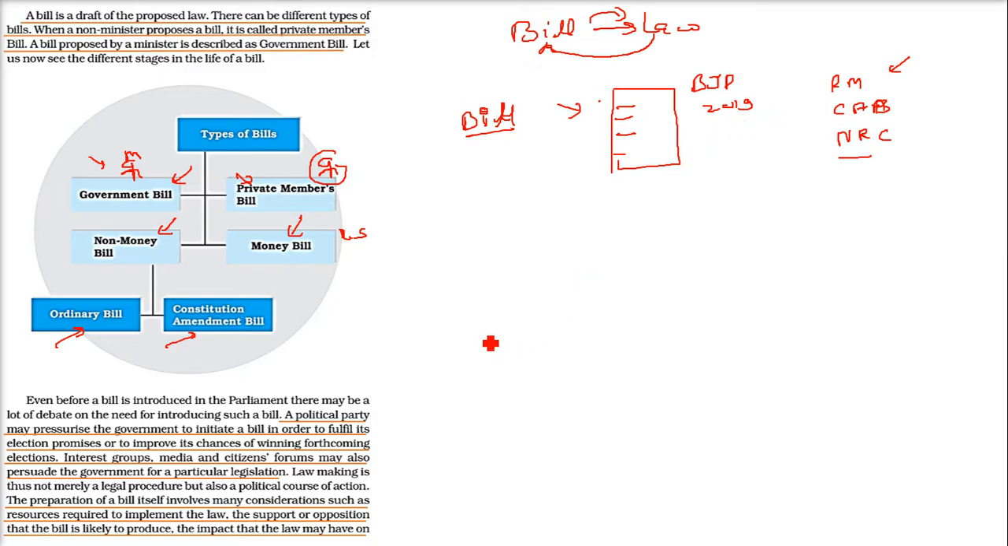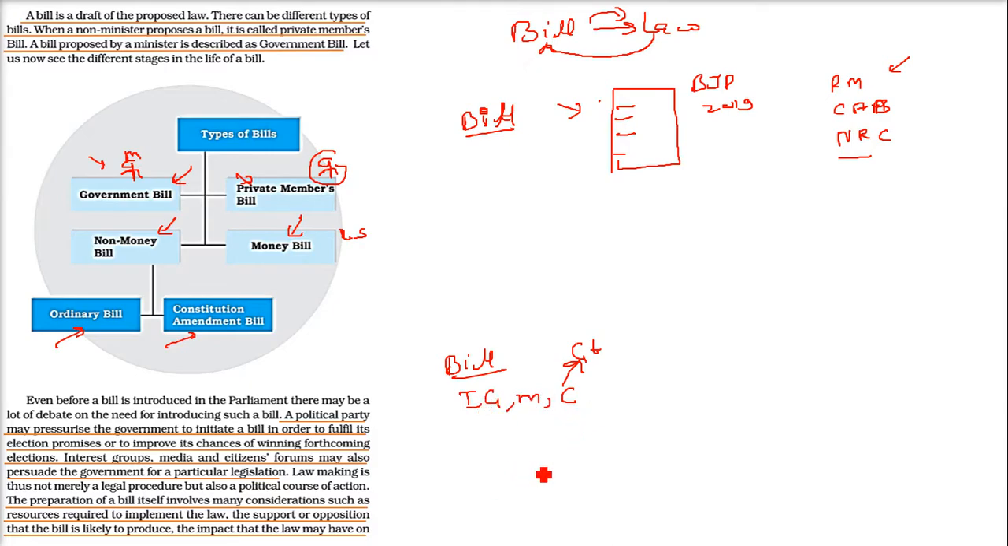But there are other ways also in which bills are presented. The government may initiate a bill under pressure from some political party, or it may come from some interest group, some media, some citizen forum. They may request or persuade the government to form a particular legislation. That is why the bill has come in this form. So there are various ways why a bill comes to the parliament. These are all the reasons.